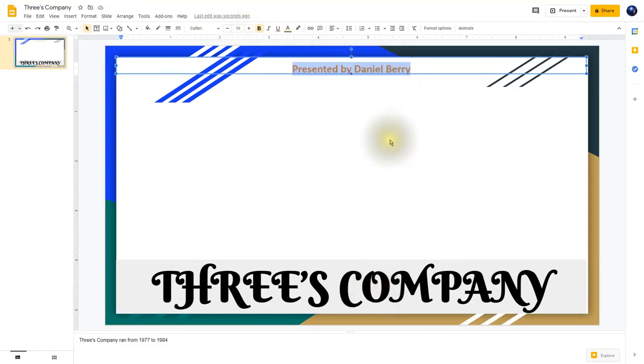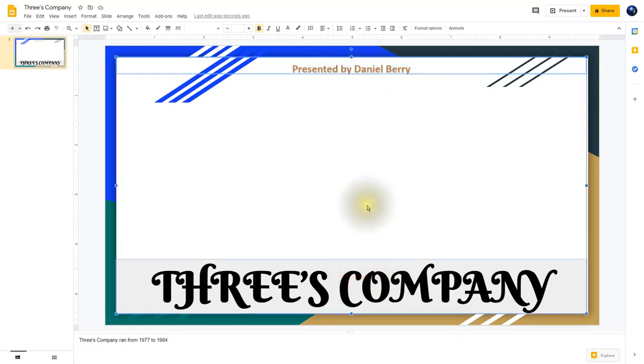Now both of my text boxes here and the one down here can have different alignments. Now if I want both of them to be aligned to the center, since I have the first one already highlighted, if I hold down the shift and then click on the one down here, they both become highlighted at the same time. And any change that I do will affect both text boxes simultaneously.